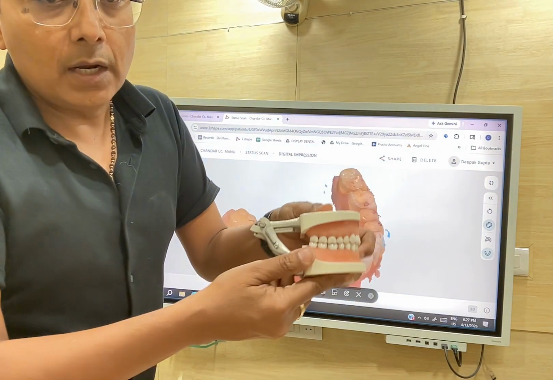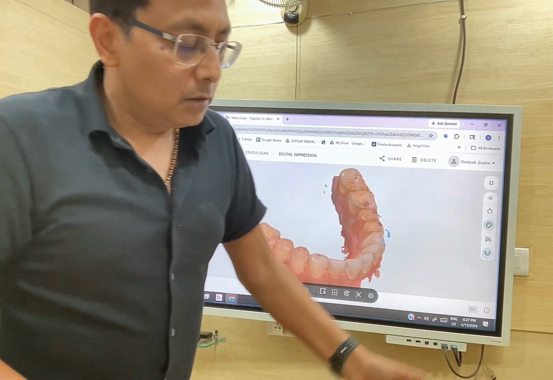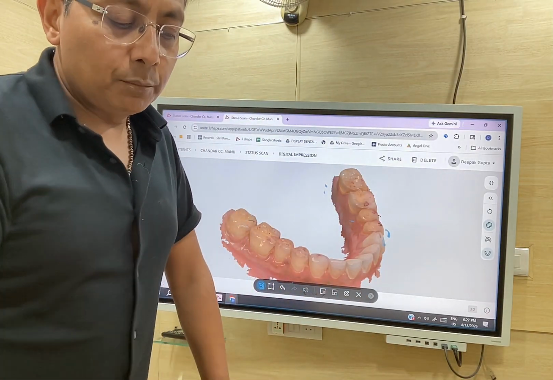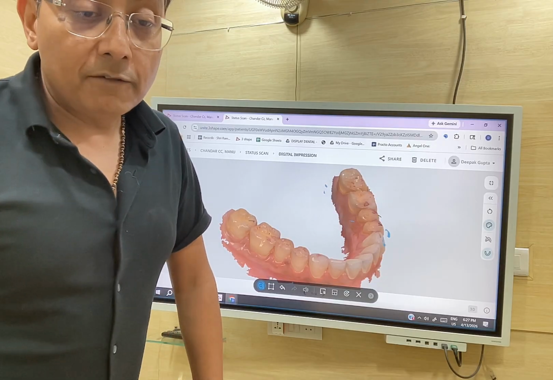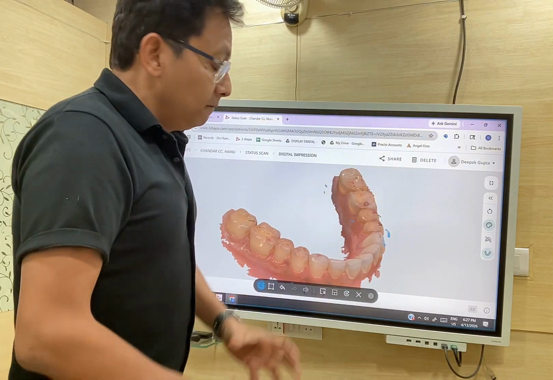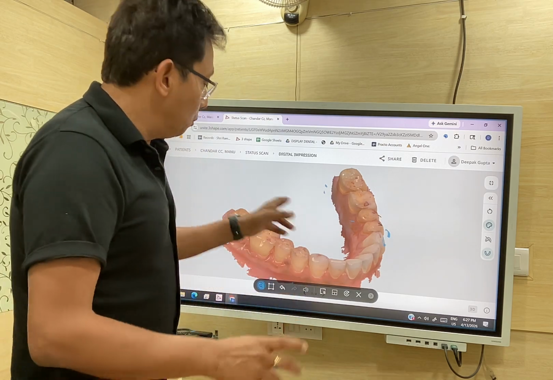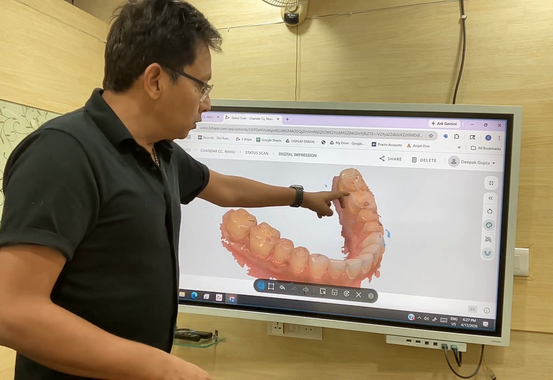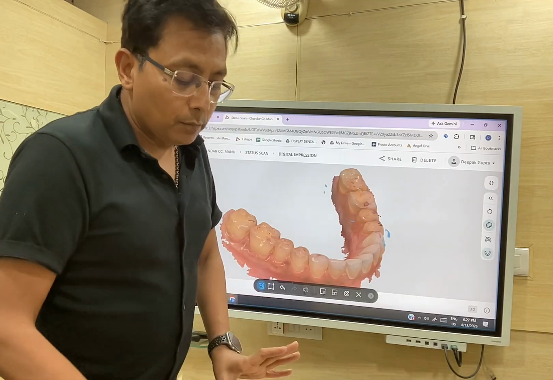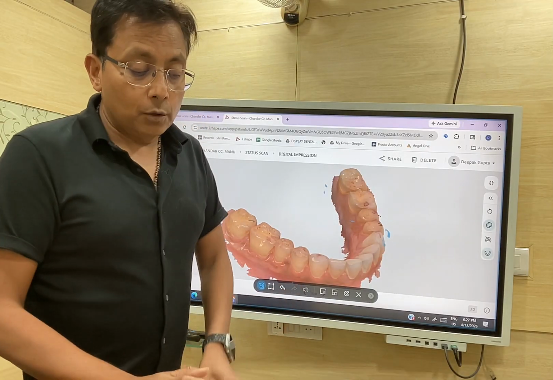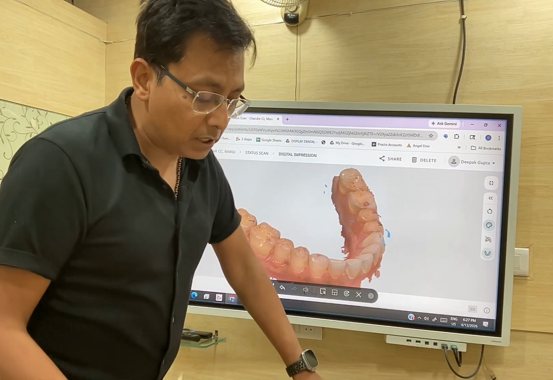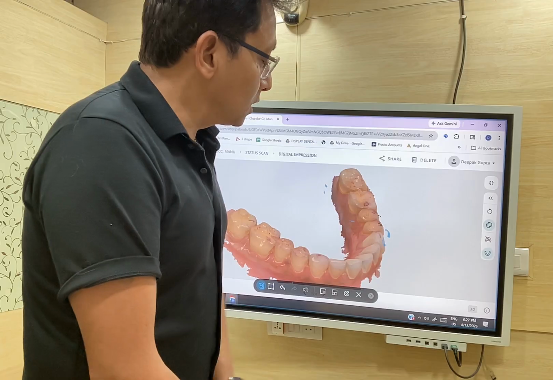So don't get confused, don't get trapped by some aligner companies where they do alignment for worn teeth also. See your scan yourself. When you see a scan and you mark them, tell them to mark your teeth which are worn. If you see multiple worn teeth, you are not a case for alignment, you are a case for restorative balancing, because of TMD symptoms. Just go and read about TMD. Symptoms might worsen over a period of time.